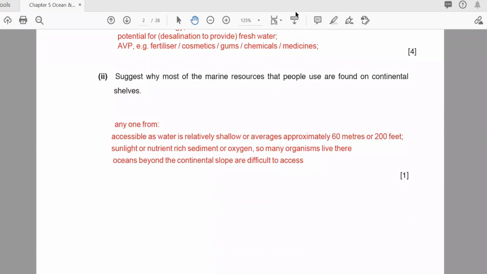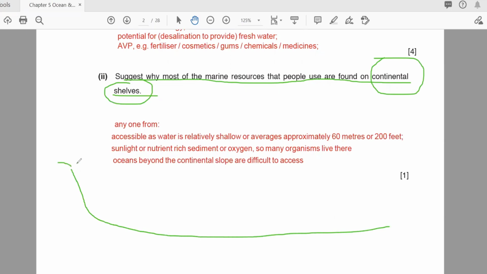After that, the next question: suggest why most of the marine resources that people use are found on the continental shelf. We discussed different types of fish, and we talked about how we can get food from there. They ask why they are found in the continental shelf. If you remember, we discussed that this is the area, the top layer till here. This is the continental shelf, and it is not more than 150 meters in depth.